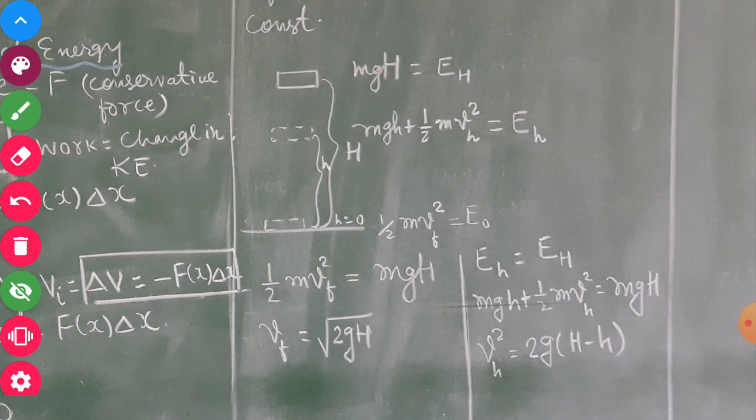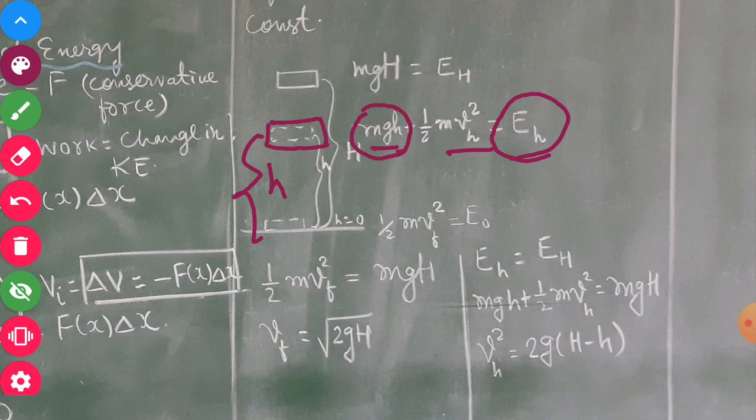Now the intermediate situation, try to understand. When the object is somewhere here at a certain height, say small h, then it will have some speed, say Vh, which is the speed at height h, and it will have some potential energy, say mgh. So the total energy, that is the mechanical energy, is partially in the form of potential energy and partially in the form of kinetic energy.